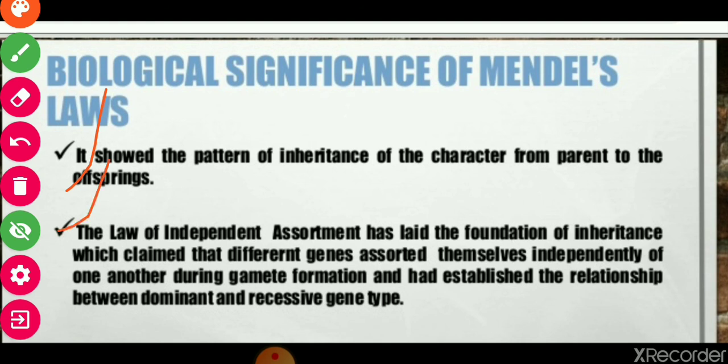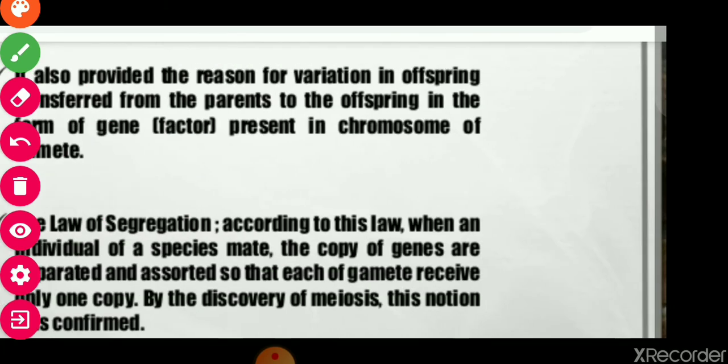And next one, the law of independent assortment laid the foundation of inheritance, which claimed that different genes assort themselves independently of one another during gamete formation and established the relationship between dominant and recessive genes. So these were some very important things which were significant for biology.